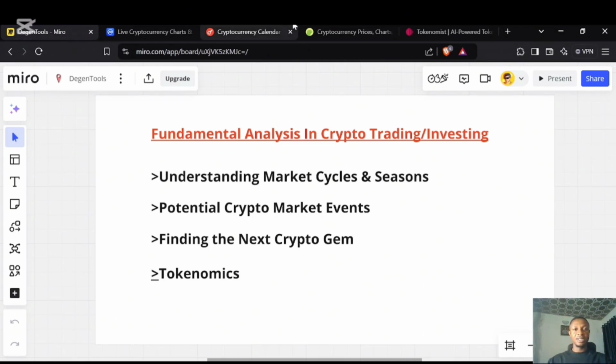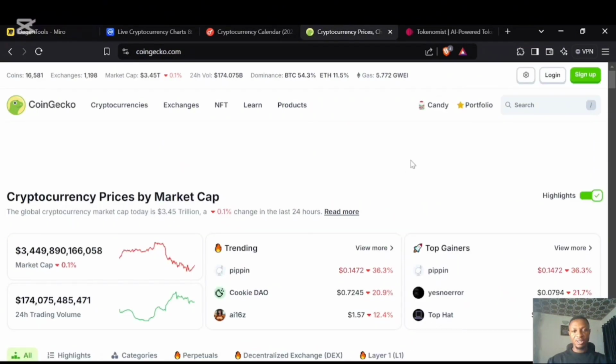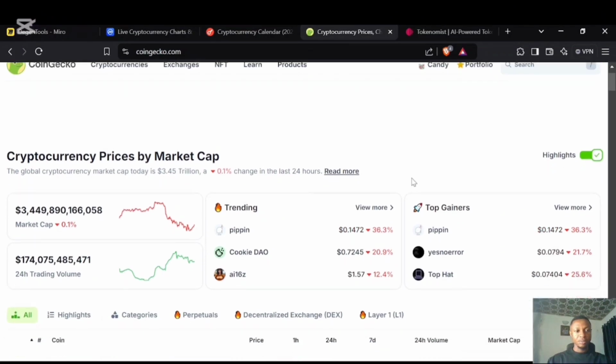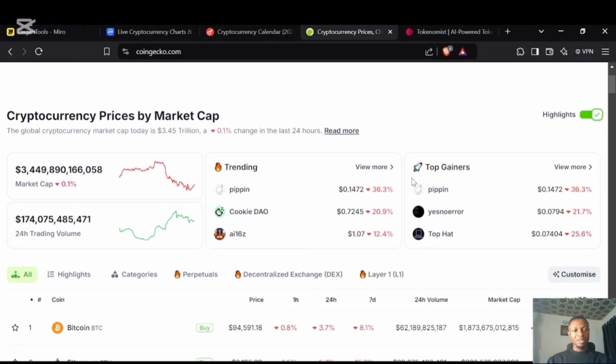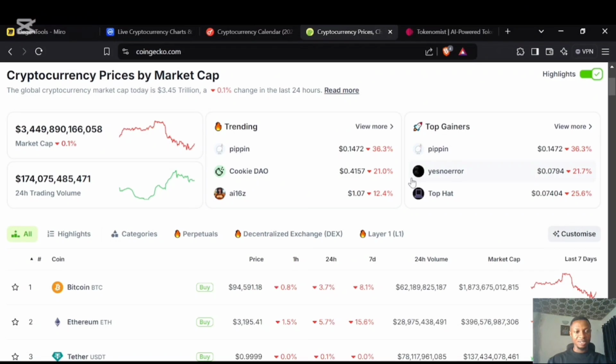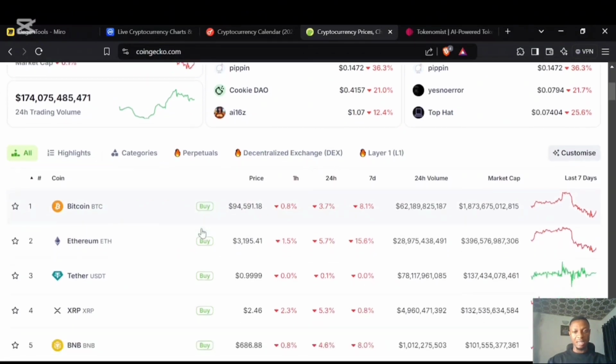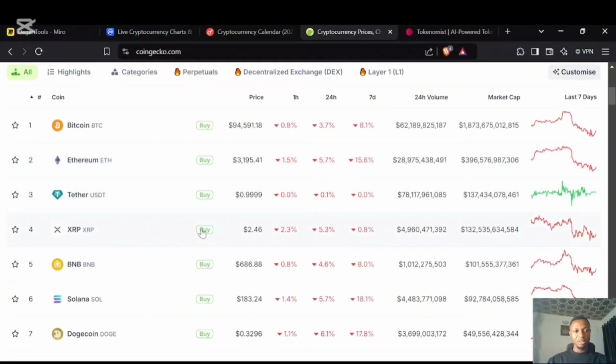To get started, I'll head over to a site called coingecko.com. Currently at coingecko.com, and this is showing us the cryptocurrency markets and what's happening in the market. Let's keep looking at it, and you can see we'll be able to look at the top 100 assets here on CoinGecko.